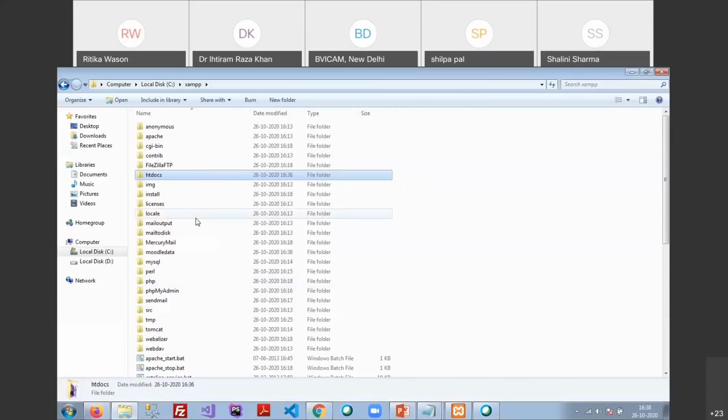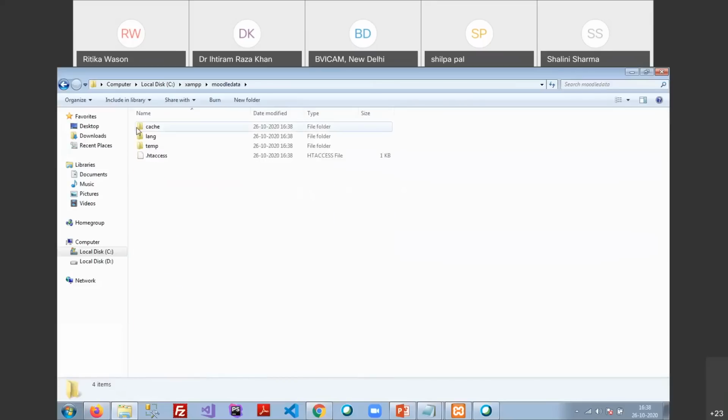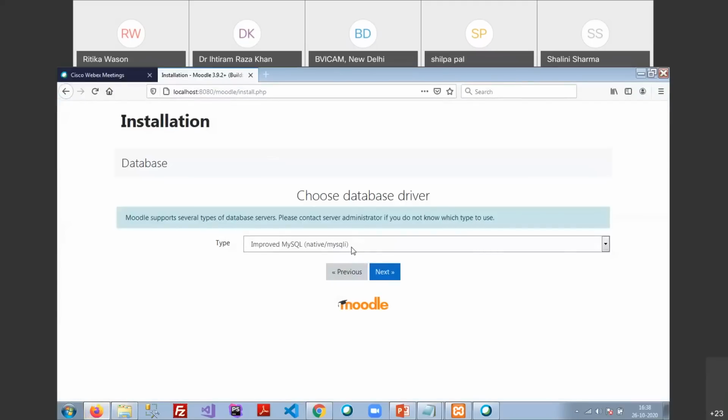now I can check it out. I am able to see the Moodle data directory here. Once I open this Moodle data directory, it has three things. First is the cache, second is the language, and third one is the temporary. Temporary basically holds the temporary files, language is regarding your English language or Dutch language, and third one is the cache for your local repository. That is not for use right now.